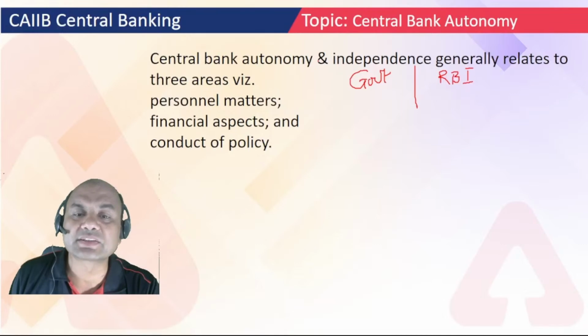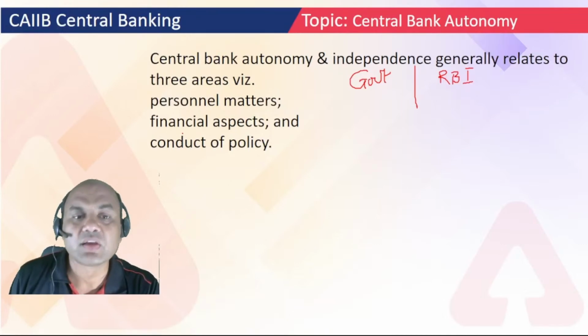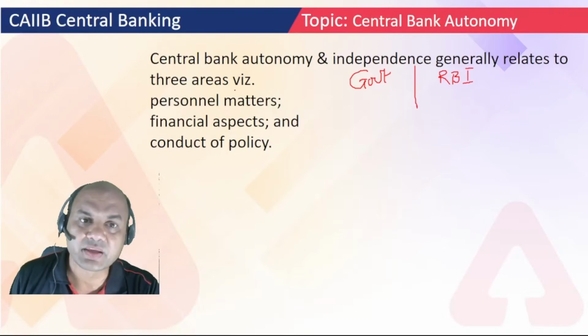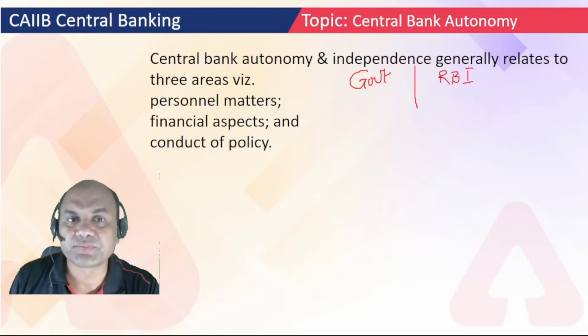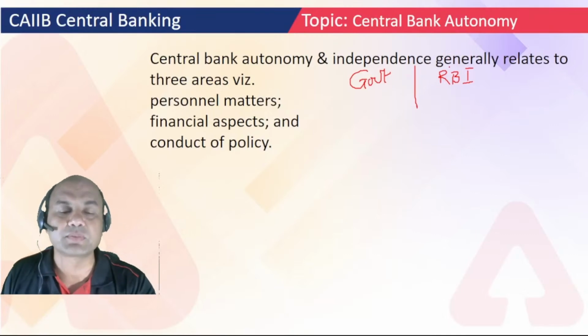So on which matters has government given RBI the freedom? That is personnel matters, financial aspects and conduct of policy. On these three matters, RBI has its own internal process, internal way of functioning, and government only sees to it that RBI doesn't go against the common will of the public or the common benefit of the public.